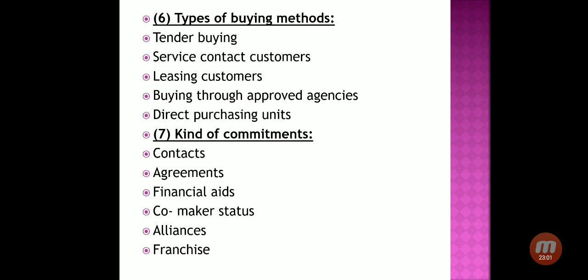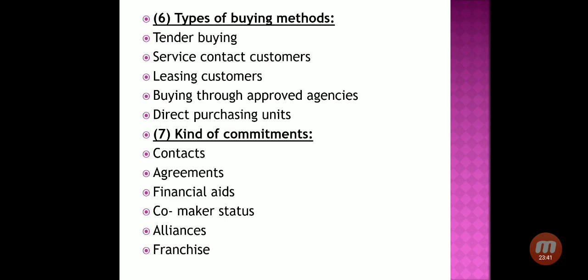Say for example, if a company has taken land for 50 years from the government, it means the company has a right to use this land for any business purpose for the next 50 years. But after 50 years, they have to vacate this land and surrender it, or hand it over to the government, because in leasing the company has a right to use the product, but cannot have the ownership of the product. So, leasing customers.